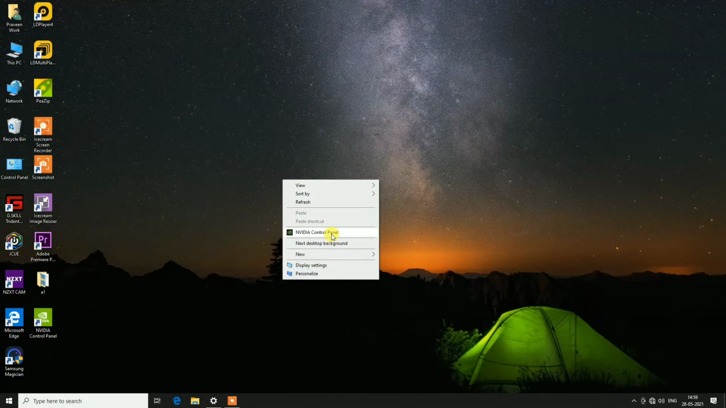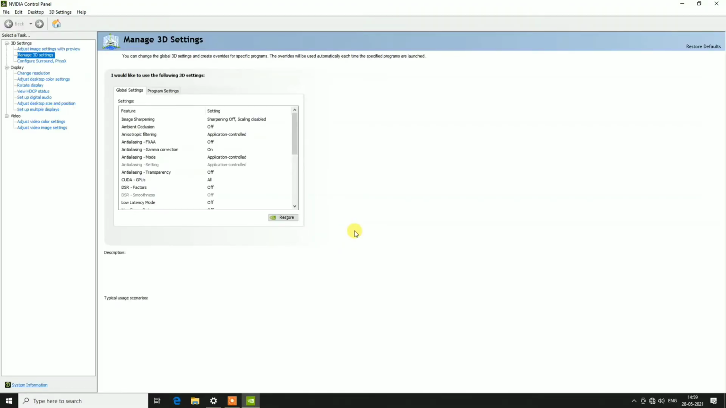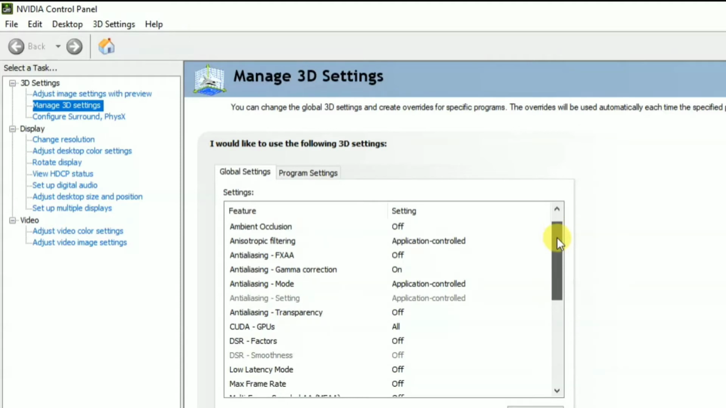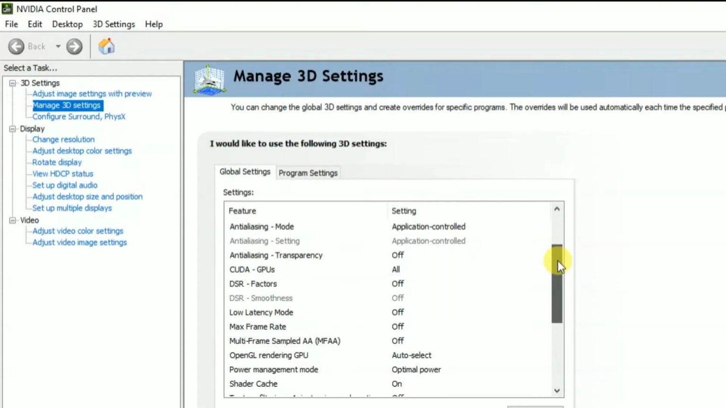Go to your NVIDIA control panel. And here you can see an option showing Manage 3D settings. So go to Manage 3D settings, and here you can see Global Settings and Program Settings. You have to choose Global Settings, and in the list